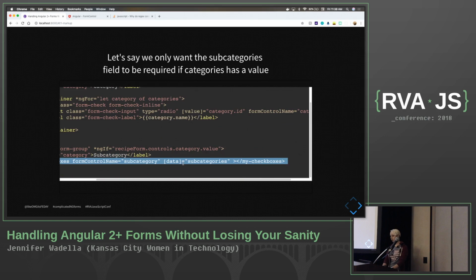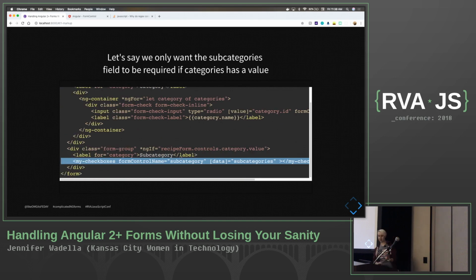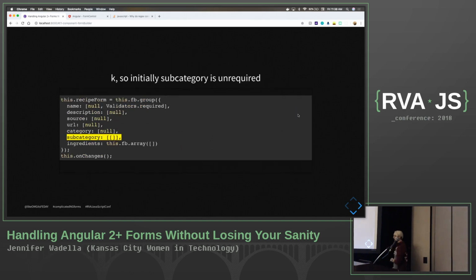Okay, so you will notice that I don't have any requiredness in my markup because we don't do that with reactive forms. So here's what we're going to go through and do. We're going to go ahead and build our form, and this is just my preferred method. There are a bunch of different ways that you can use the form builder group, and I'm going to go ahead and pull out all my fields. You'll notice subcategory is the one we're going to be dealing with right now, and I don't have that one required at all. My name field is required, but subcategory is not.